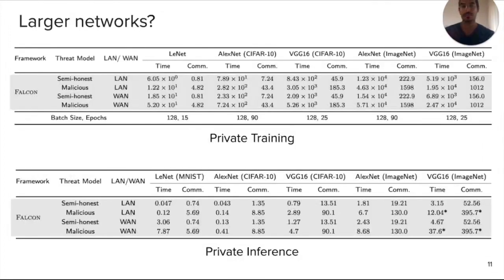The other set of experiments is we actually run experiments on larger networks. So here we run it on AlexNet, VGG16, on CIFAR, as well as Tiny ImageNet datasets. And these are the benchmarks of the protocol. Some of these results are slightly grim in the sense the time taken to actually train these networks can run all the way up to years. But once again, the protocol, the code base is not highly optimized in that sense. And so there is definitely room for improvement here and getting these training times down to more practical values.